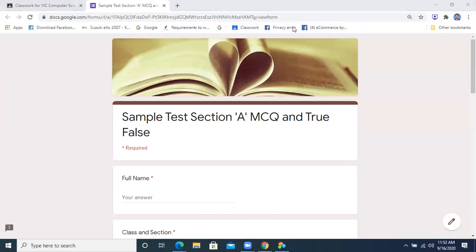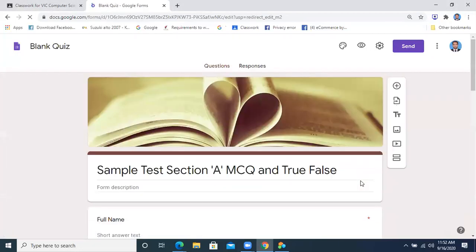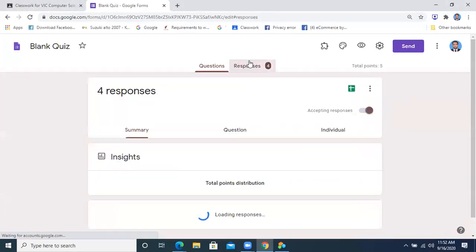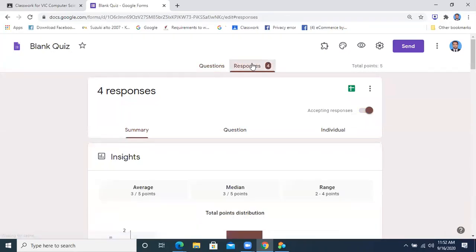Okay, good. Now, let me show you the marks. Only 4 students have submitted. What about the one student who has not submitted? One student is still doing.